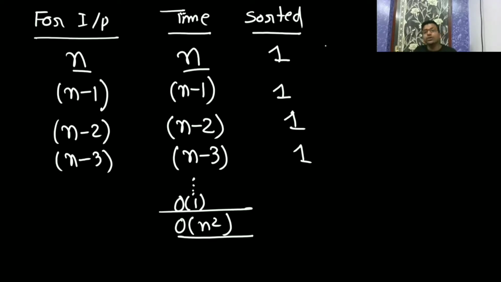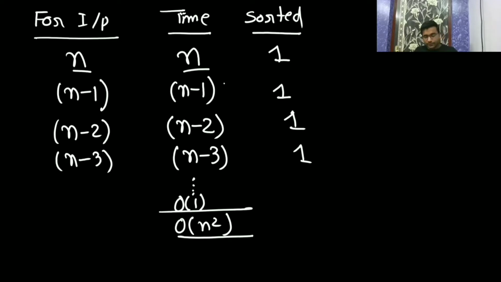Now the size of the input gets reduced by 1, to n minus 1. Now the time is going to be n minus 1. One element gets sorted. Now the input will be reduced by 1, so before it was n minus 1, now it will be n minus 2, and the time will be n minus 2. One element gets sorted. Now again the input gets reduced by 1, n minus 3. In this way it will take n minus 1, n minus 2, n minus 3, and keep on going down to 1. So its overall time complexity is big O of n square. Am I clear to all of you?